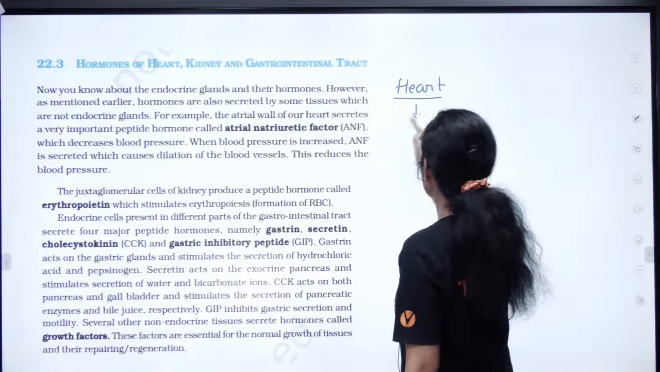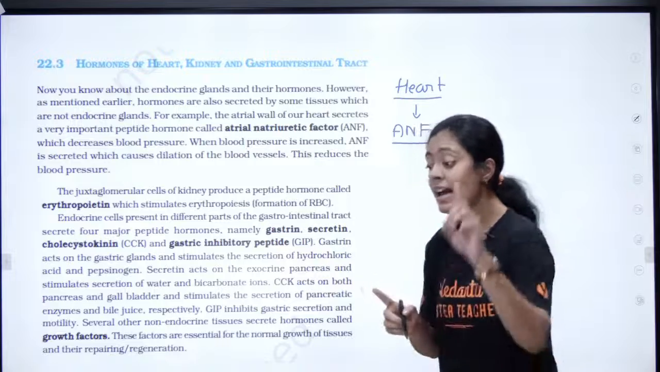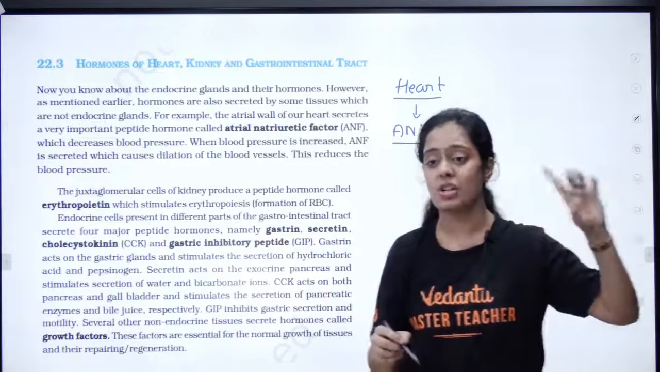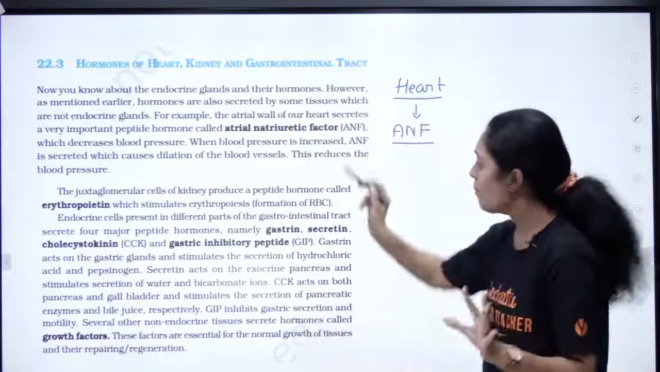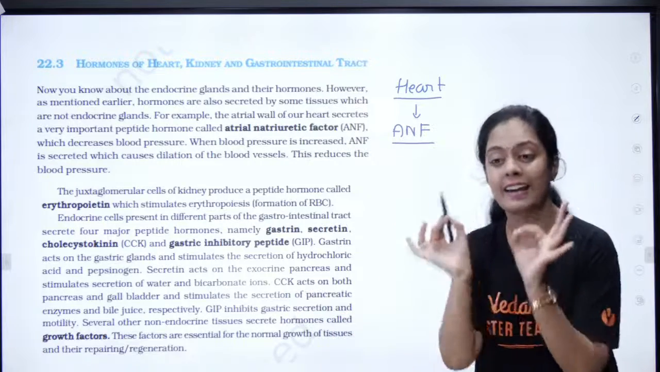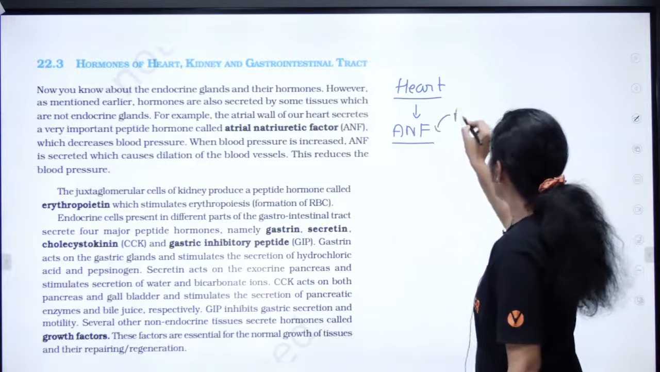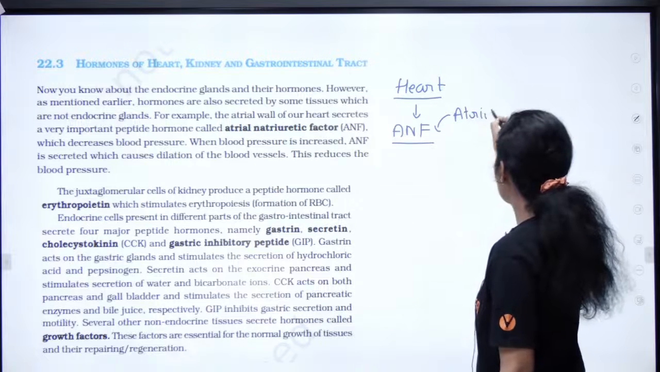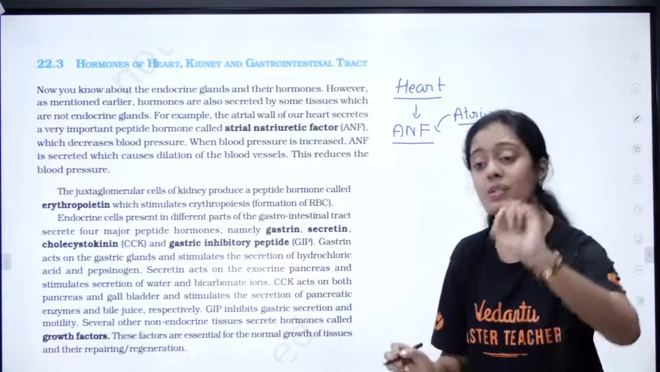Okay, heart produces one hormone called ANF. We saw this ANF in excretory products and their excretion also, right? So can anyone tell me what is ANF? Already it is there, it is called atrial natriuretic factor. Who is producing this? This is produced by the atrium. The upper two chamber is going to produce this. The atrial wall produces ANF.